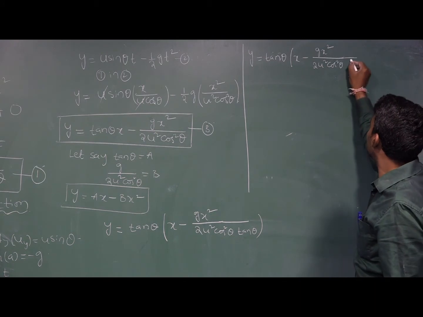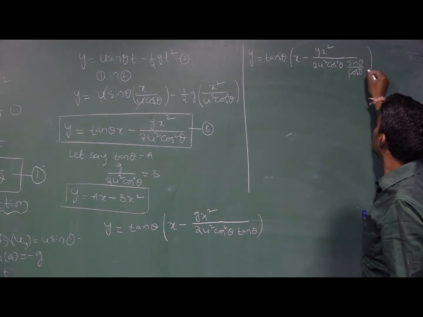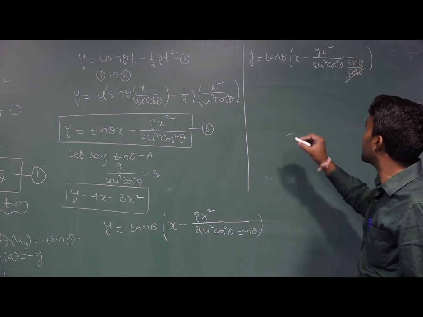Tan theta is nothing but sin theta divided by cos theta. Here one cos theta, from the square, gets cancelled.